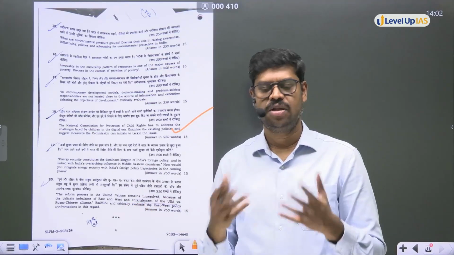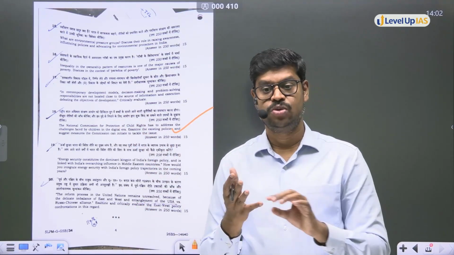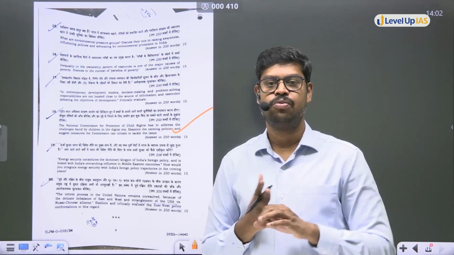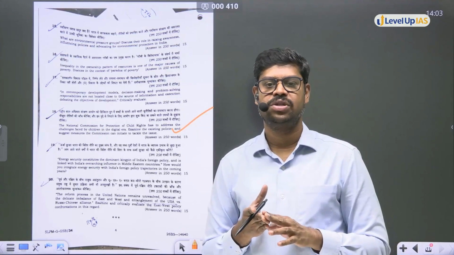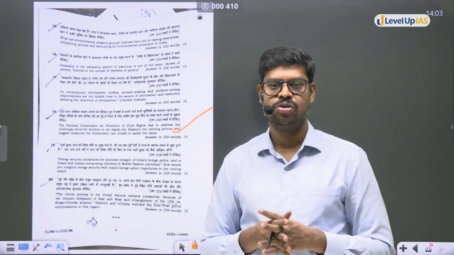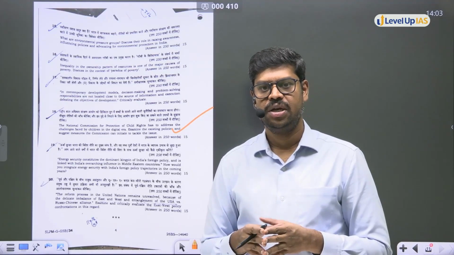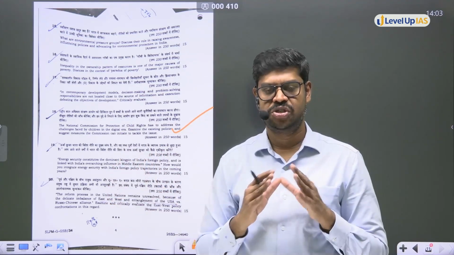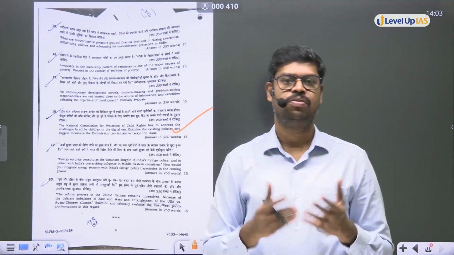However, what are the threats for children today because of the digital era? One is violation of their privacy. It could be cyberbullying, blackmailing through online means, and it could also be exposure to inappropriate content, including pornography. So these are the basic challenges to children, which the National Commission for Protection of Child Rights has to evolve measures to protect against.